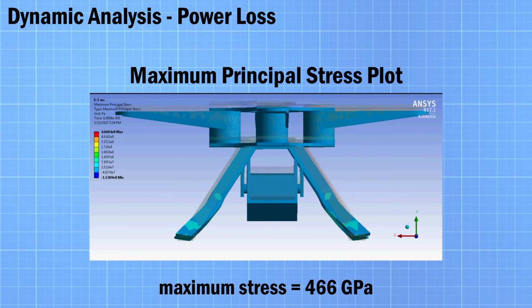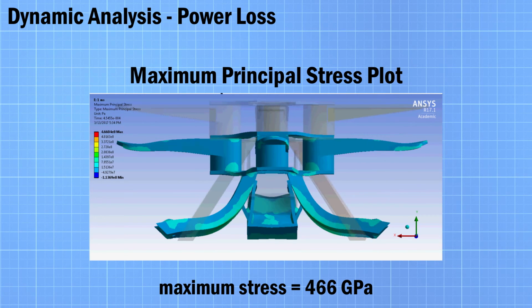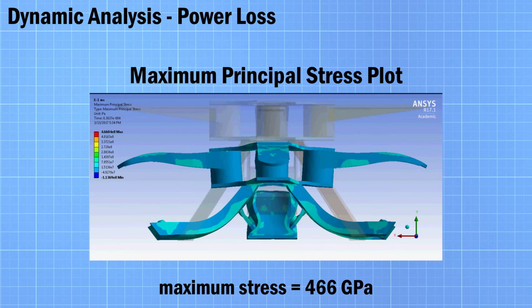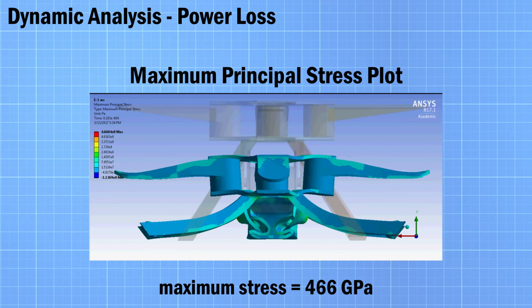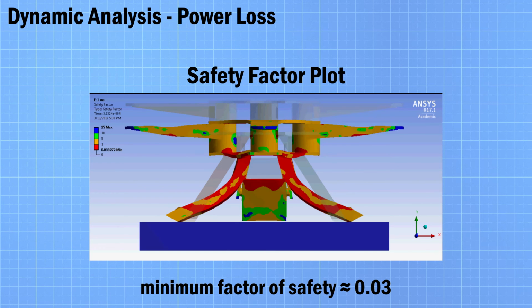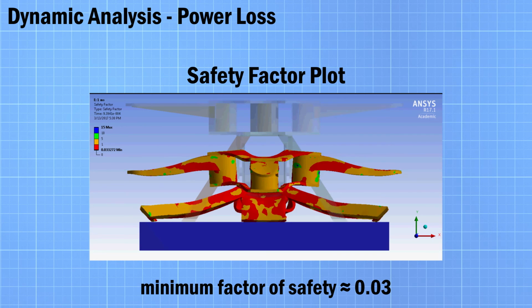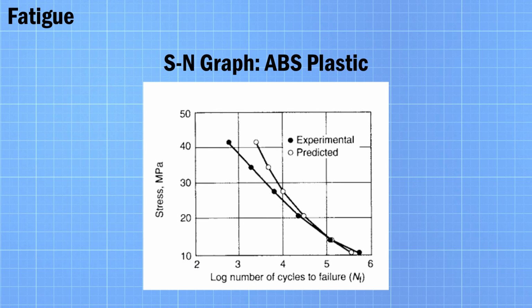We performed a nonlinear explicit dynamic simulation using ANSYS Mechanical 17.1 to analyze the maximum stress and factor of safety of a crash landing. The analysis covered 1 millisecond of real time using 30,000 elements and took 2 hours to run. The impact destroyed the drone with a minimum factor of safety of about 0.03 and a maximum stress of 466 gigapascals. SOLIDWORKS does not allow fatigue analysis for nonlinear materials. The SN graph for ABS is shown.